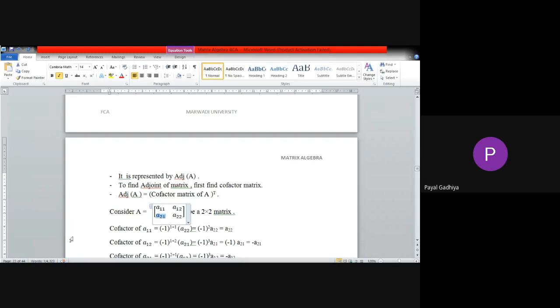A21 means minus 1 raised to 2 plus 1. So minus 1 raised to 2 plus 1 will be minus 1 raised to 3. And minus 1 raised to 3 will be minus 1. And we will hide that row and column. Then the answer will be minus A12.